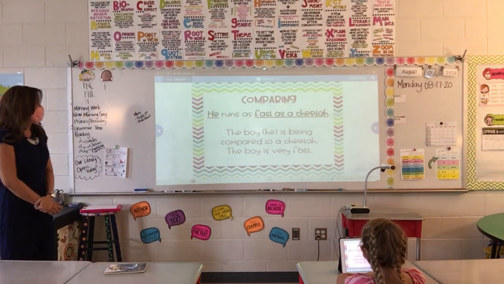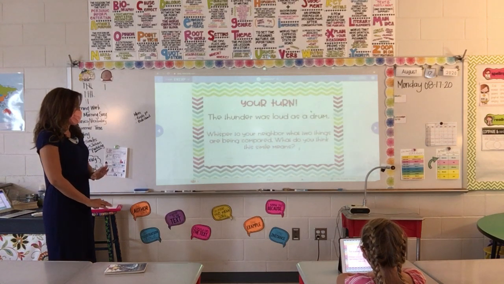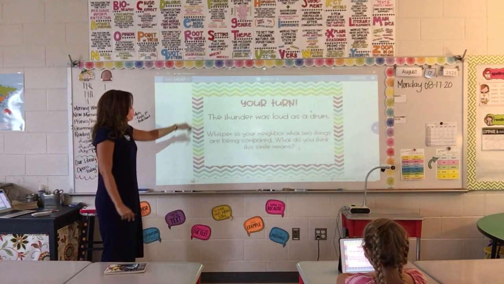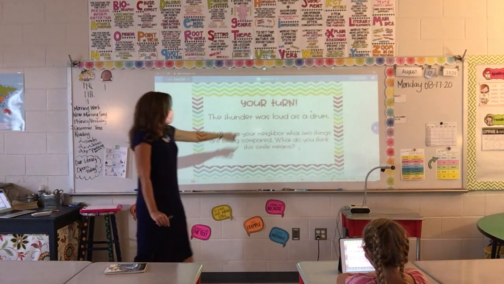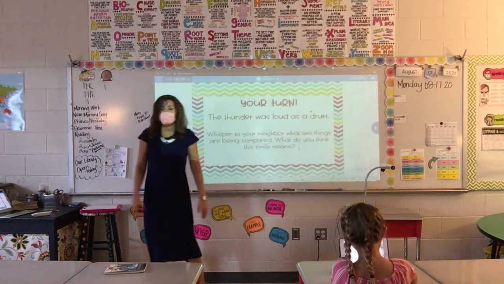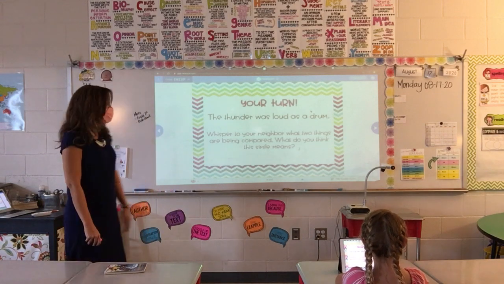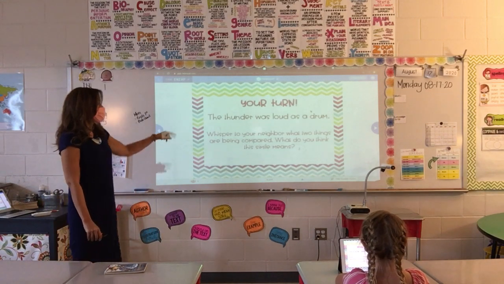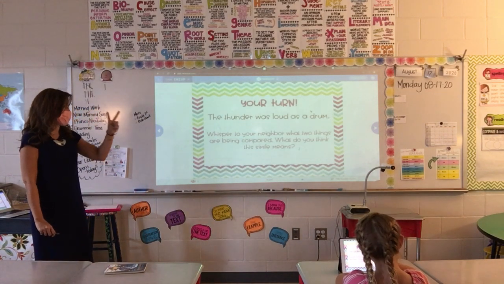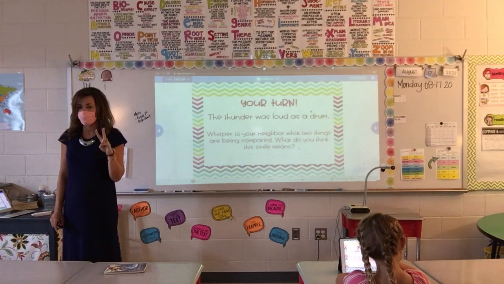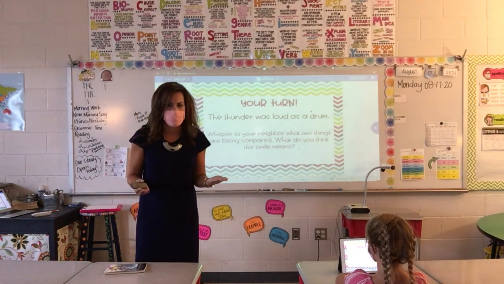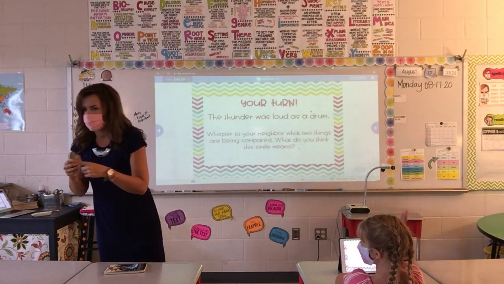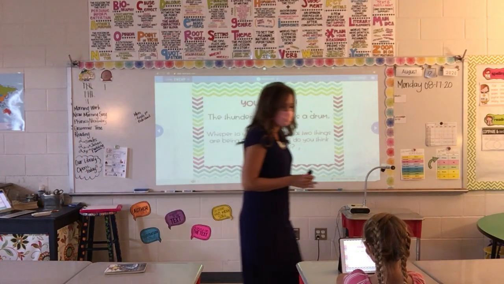So the boy is being compared to a cheetah to show that he's very fast. You guys already got that one. Let's look at this one. The thunder was loud as a drum. As loud as a drum is a simile. Okay? So I want you to look at this carefully. Whisper to your neighbor, what two things are being compared? So what two things are they saying are like each other? Turn and whisper to your neighbor really quietly what you think it is.